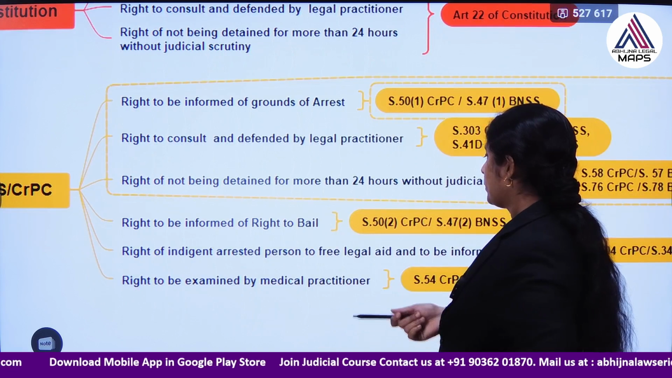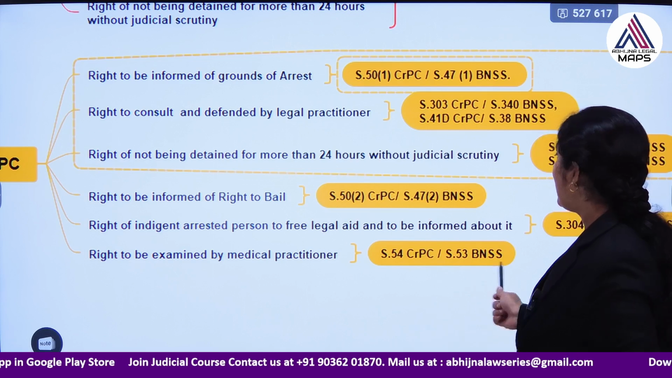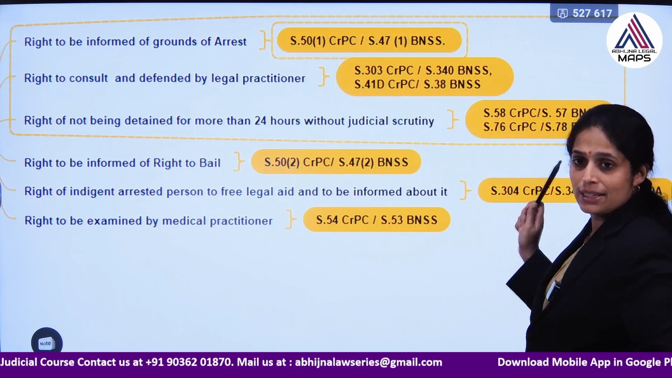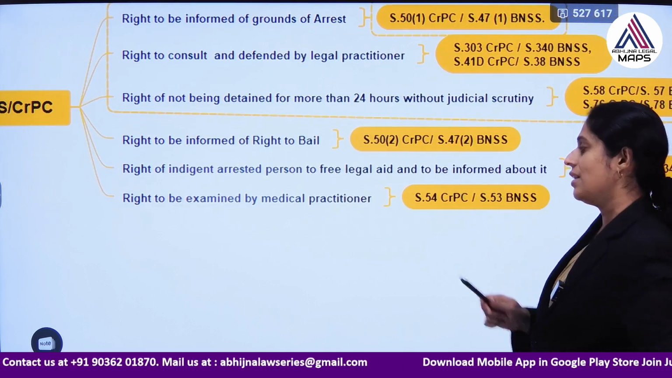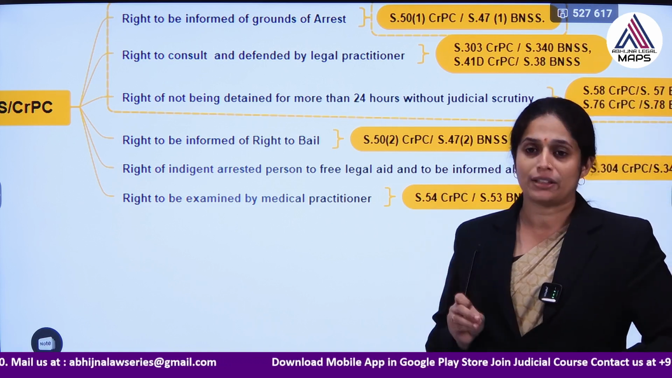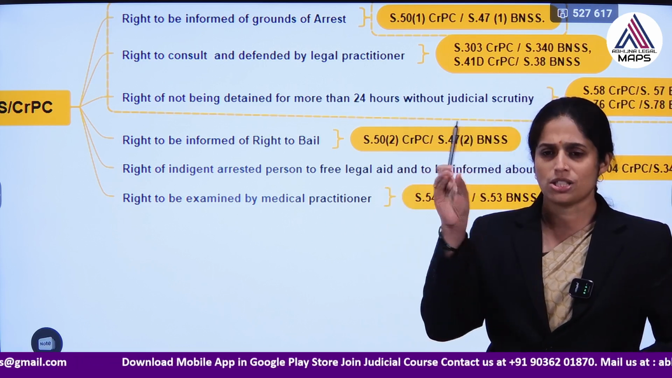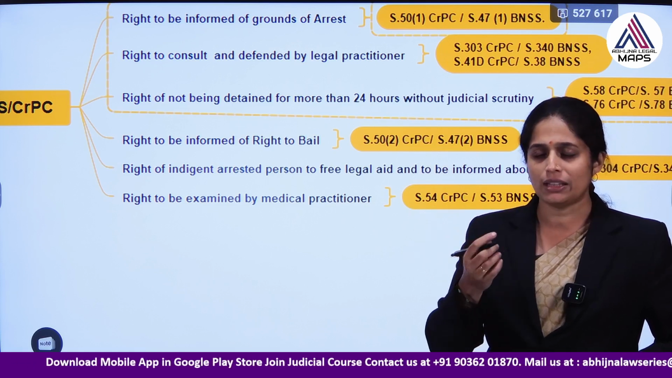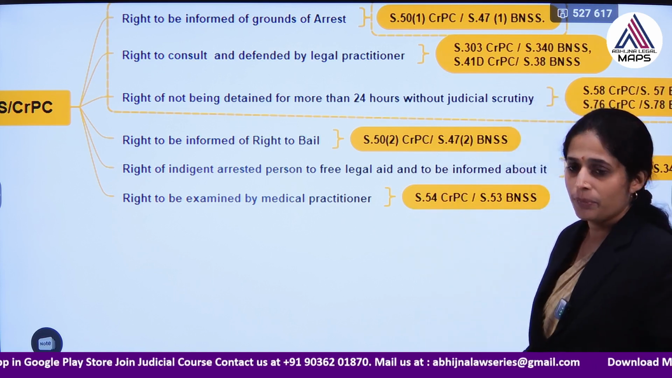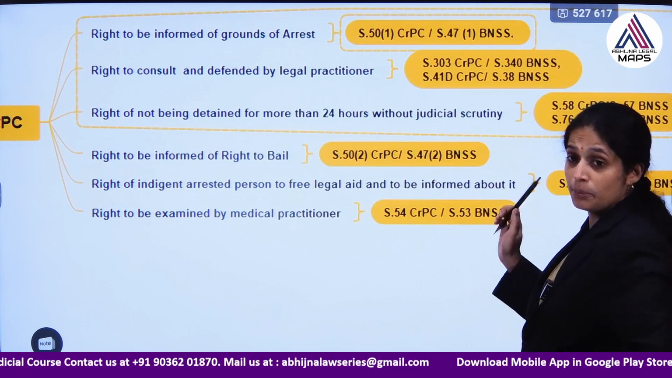Then this one I have already told you, the right of an indigent arrested person to free legal aid and to be informed about it. Section 304 and section 341 BNSS say so. And the last right is that if a person is arrested, he needs to be examined by a registered medical practitioner. There are specific definitions for that. In very common words, it is the government doctor. The government doctor has to examine him. That is also provided under section 54 CRPC and section 53 BNSS.